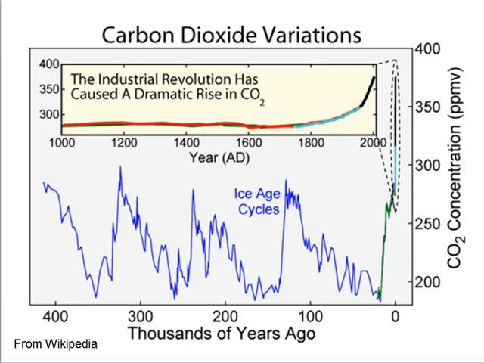Carbon dioxide levels have changed dramatically in the past. For example, carbon dioxide levels have oscillated greatly during the ice ages. The lowest levels were during the coldest periods. What is troubling is the rapid increase and the fact that levels are higher than they have been in the past several 100,000 years.